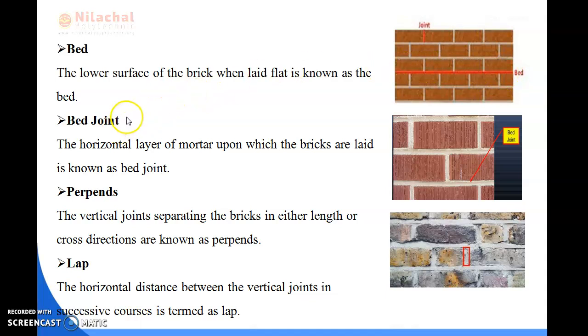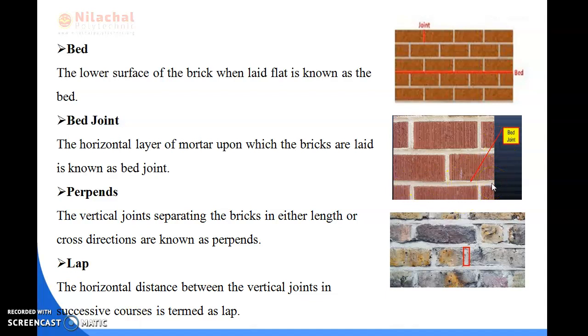Next, what do you mean by bed joint? The horizontal layer of mortar upon which the bricks are laid is known as bed joint. We can say that this is a joint. You can see here, this is one of the joints, and this is the horizontal layer upon which the bricks are laid. This is known as bed joint. I have already shown this figure. You can see this is known as bed joint.